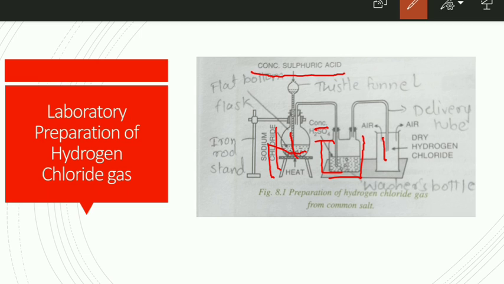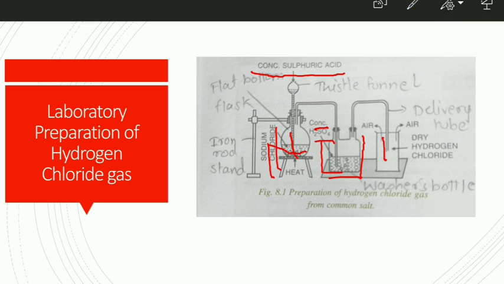But why is water not used? The reason is that it is highly soluble in water, because of which it will get dissolved in water and we will not get the hydrogen chloride gas. That's why we use upward displacement of air in a gas jar. And why upward displacement? Because it is heavier than air.